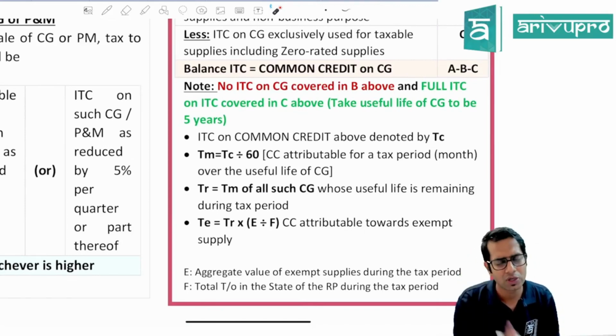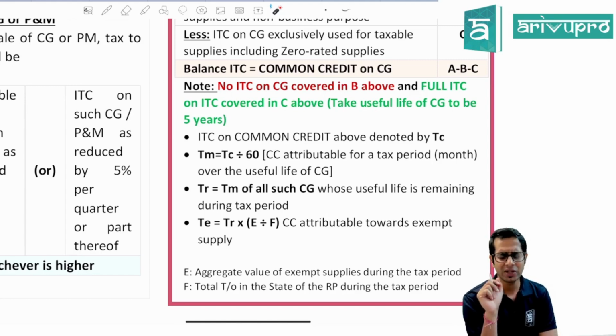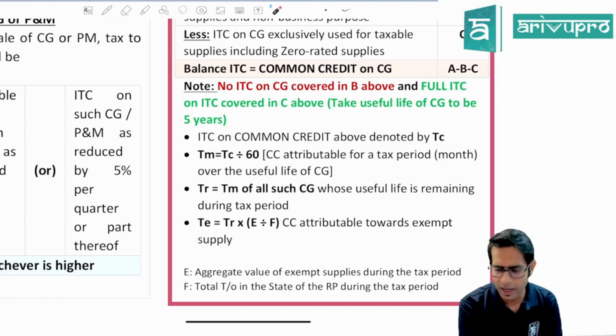You divide it by what, sir? 60. Meaning, why is that divided by 60? Because under GST law they say that the useful life of a capital asset is 5 years. 5 years is nothing but 60 months. Now, since return is filed by you on a monthly basis, they say that you please divide it by 60.